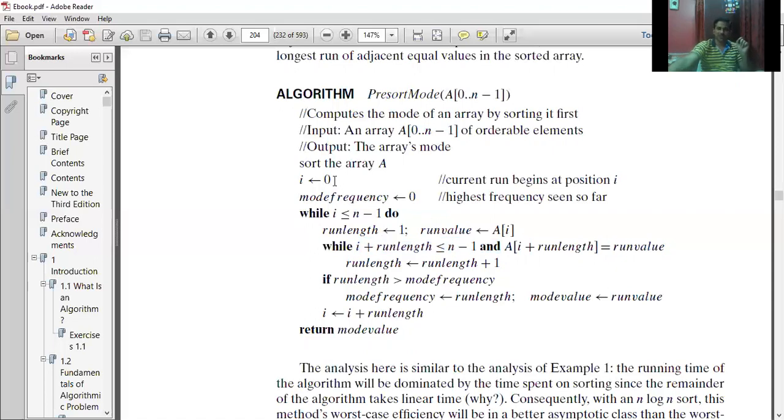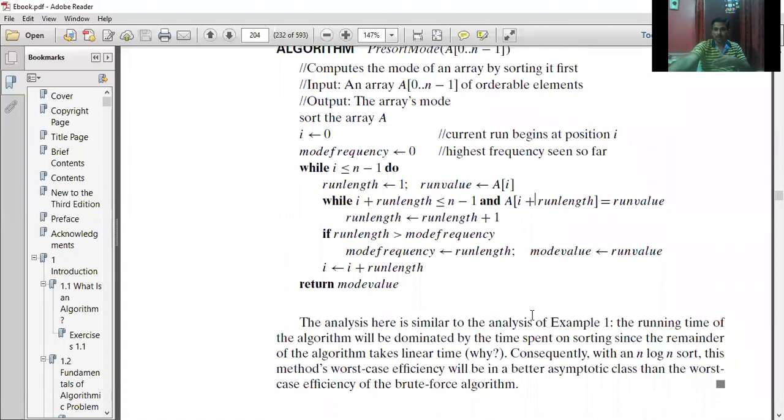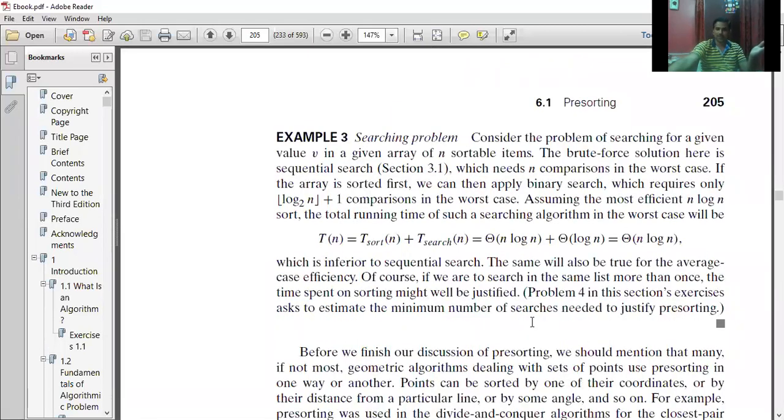Okay. In the first part, we are using n log n, the merge sort, and the second part will be n square. The maximum we should consider is n square. But in this case, its efficiency will not be up to the maximum of n square. It will be less than n square. Obviously, we can say that from the previous brute force approach, we have certain reductions. So we can see some improvement.